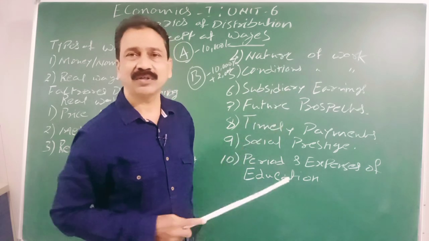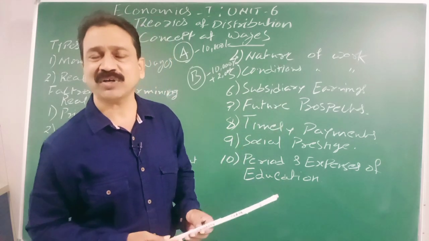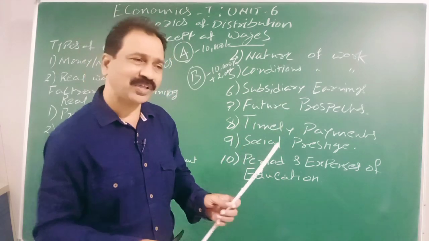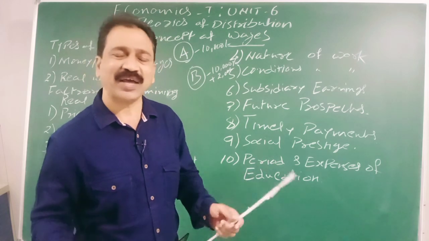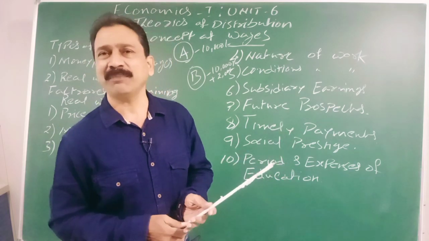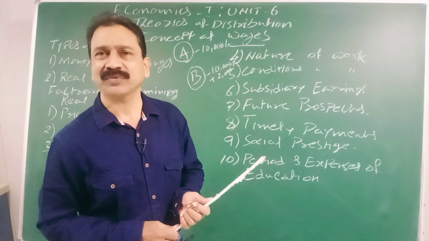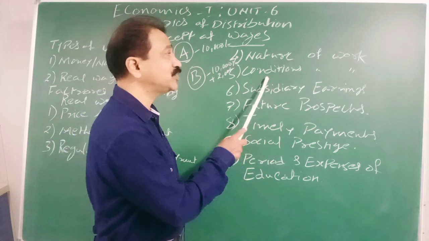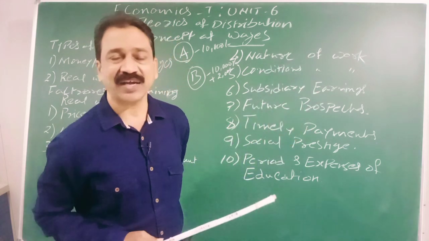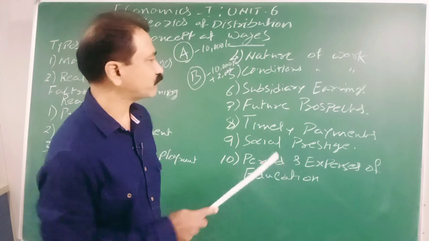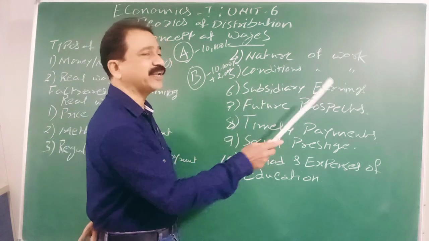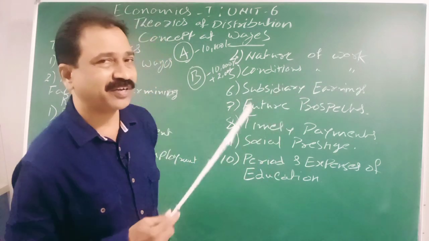Conditions of work. Just now I gave you the example of municipality workers. They have to clean the drainages, they have to carry the garbage which is thrown by everyone. Health conditions will be affected. So these conditions of work also decide real wage. Next we will see subsidiary earnings, meaning additional earnings.